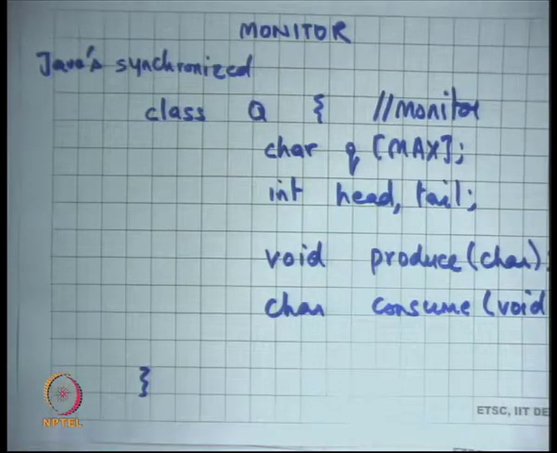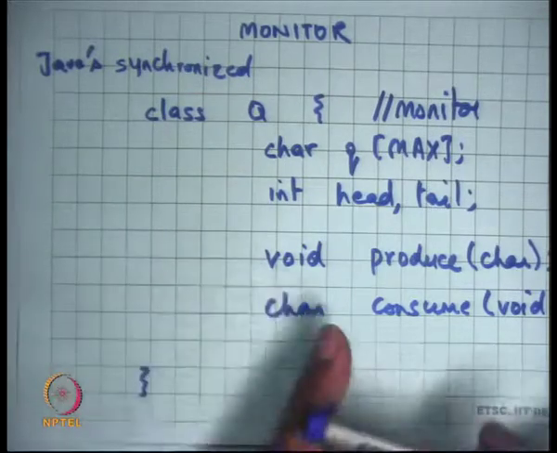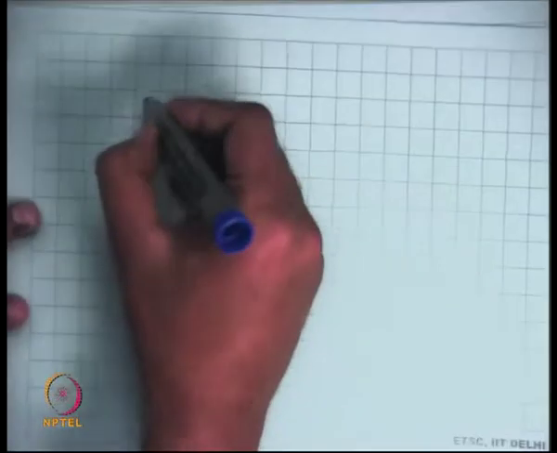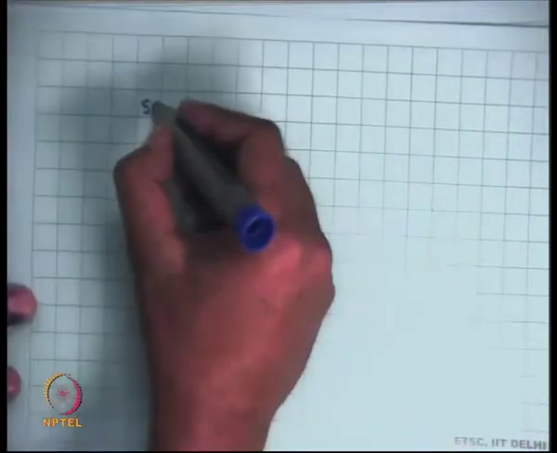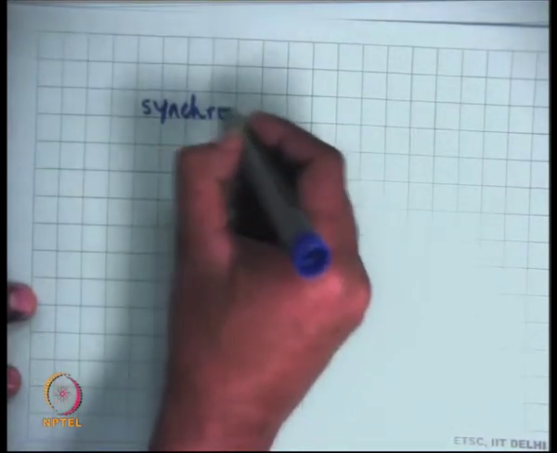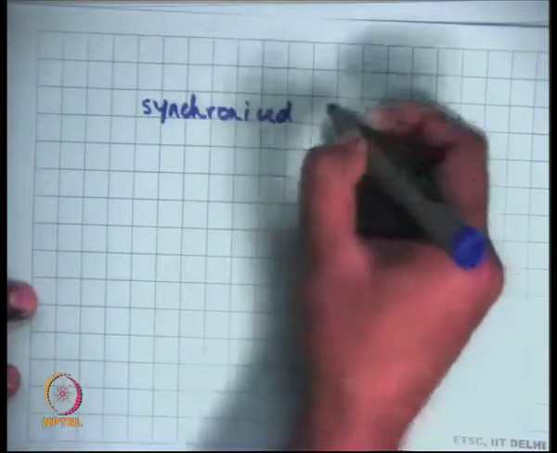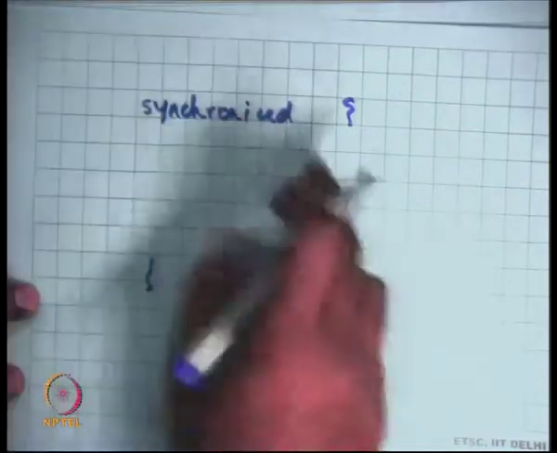So if you don't want to use explicit locks, you can just put code inside a synchronized construct. Java allows things like a synchronized class, which means a monitor, or you can also use synchronized blocks, where you say synchronized on something and write some code here.